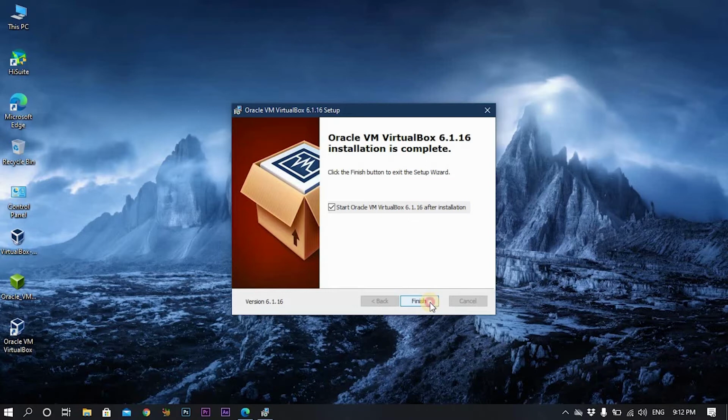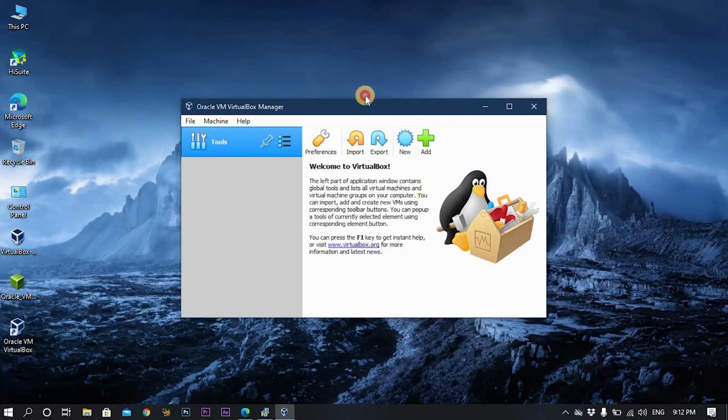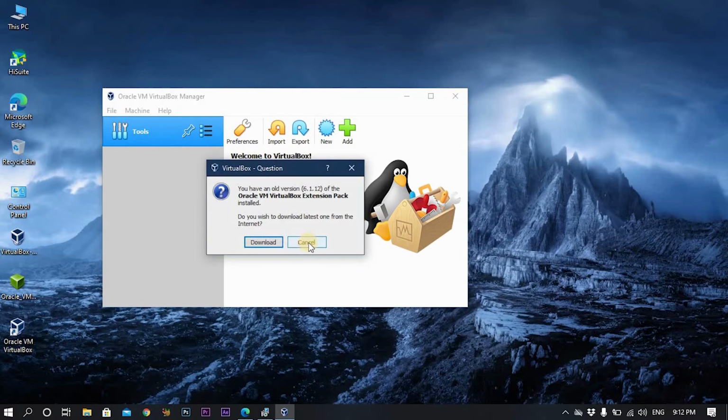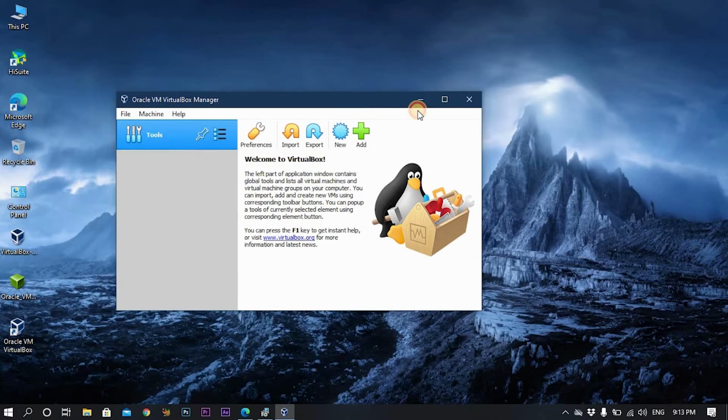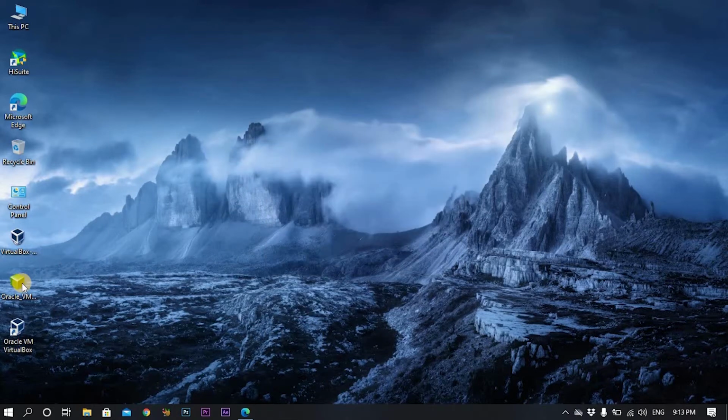Then click on finish. Close this window, click on no for now.